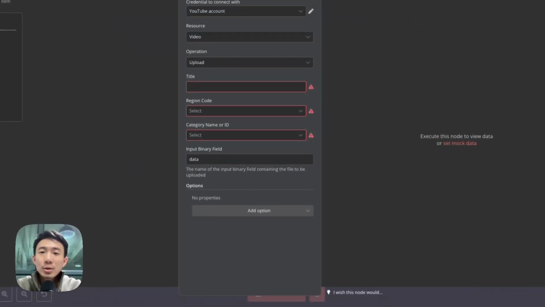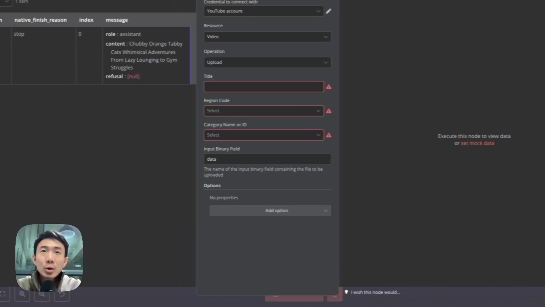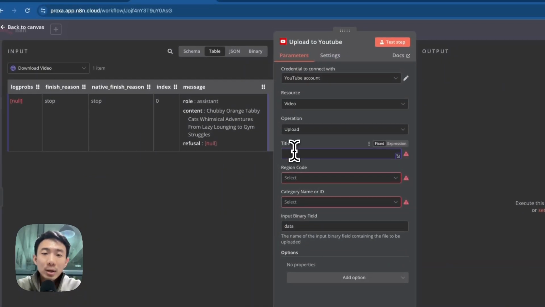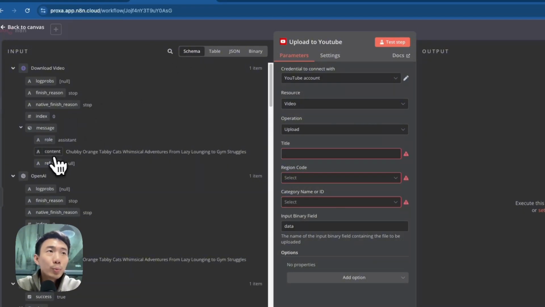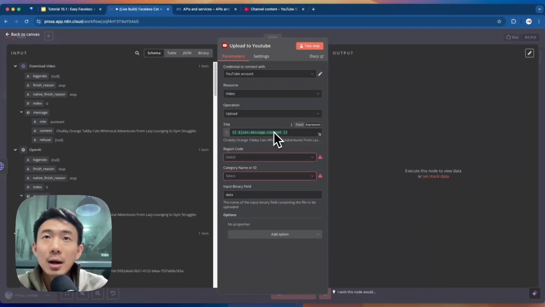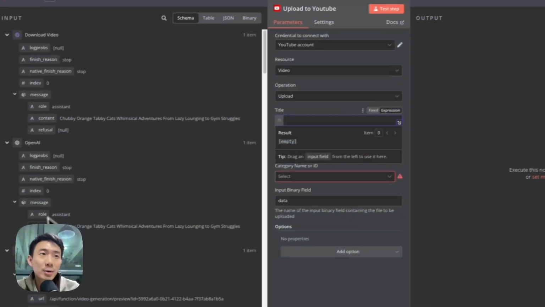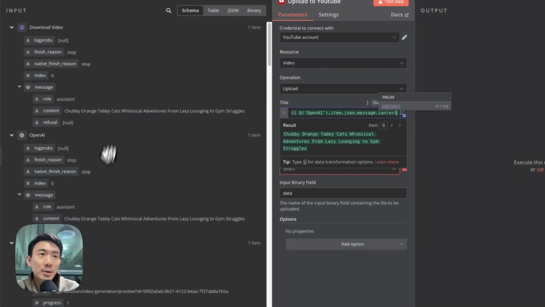And what we are going to do after you have created the YouTube account, we are going to input the title here. So we go to schema, and then for the title, we can just drag and drop this content. For the title, you can actually drag and drop this one, or this one because they are the same, as you can see.